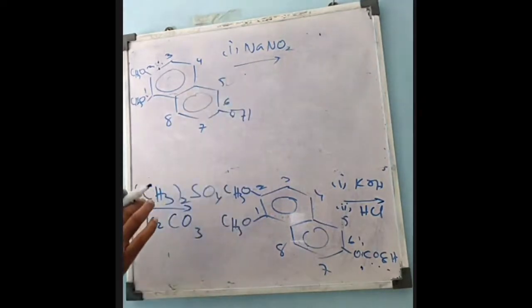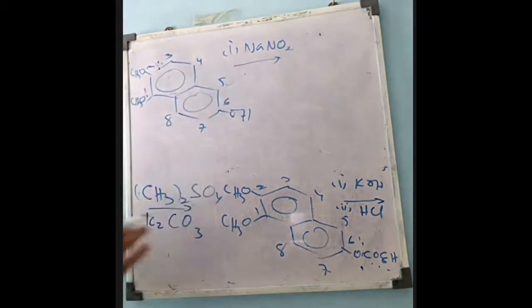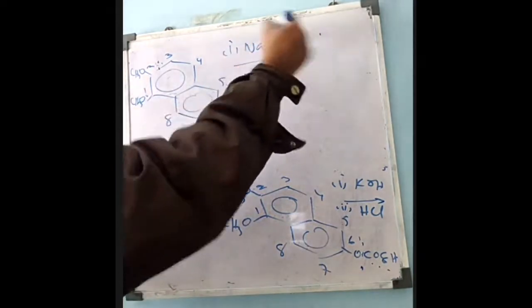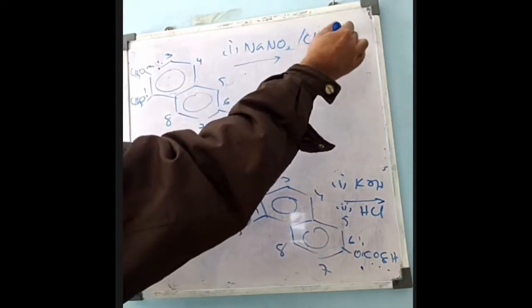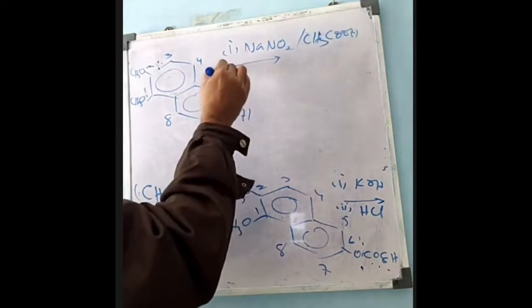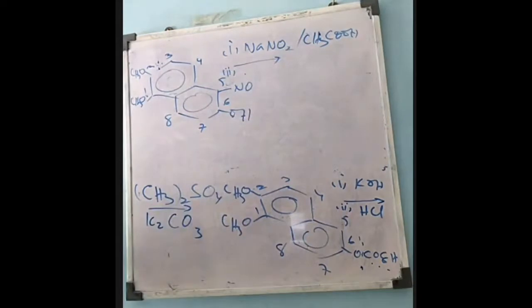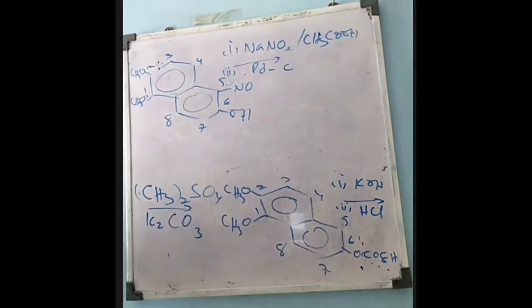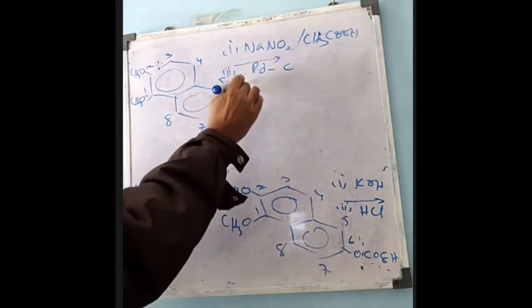Once diketone is obtained, the same type of compound will be obtained as last time. So I'm just writing in one step. You can write all steps one by one. That is, when you treat this compound with sodium nitrite or potassium nitrite in presence of acetic acid at lower temperature, then nitrosation will take place, and if this compound is treated with palladium plus activated charcoal, then this is converted into amino group.